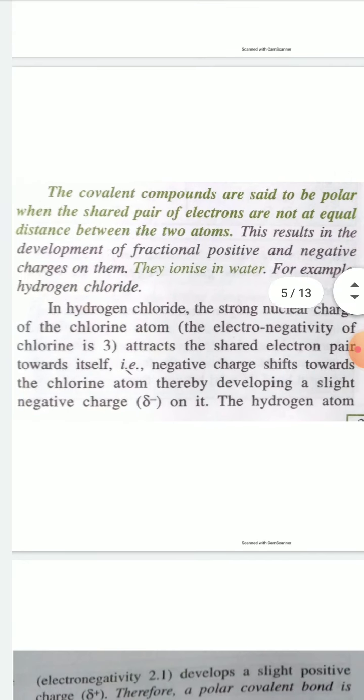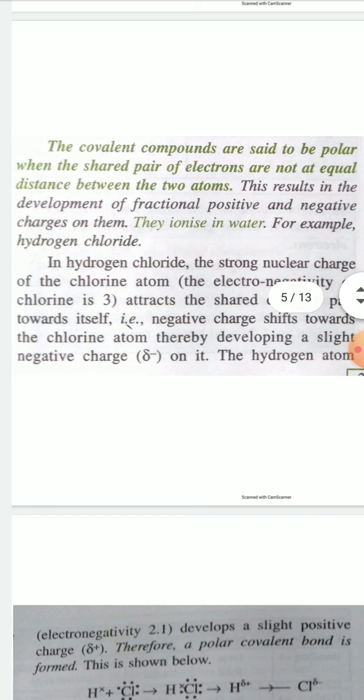Covalent compounds are said to be polar when the shared pair of electrons are not at equal distance from the two atoms. This results in the development of fractional positive and negative charge on them, and they ionize in water.